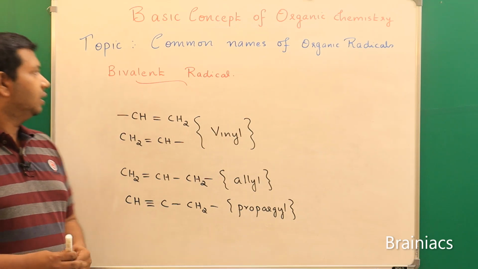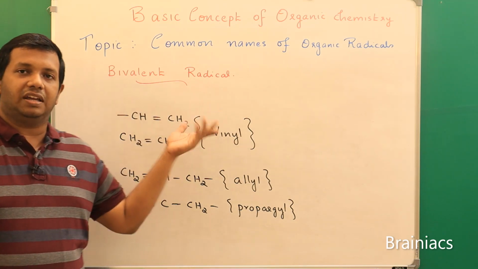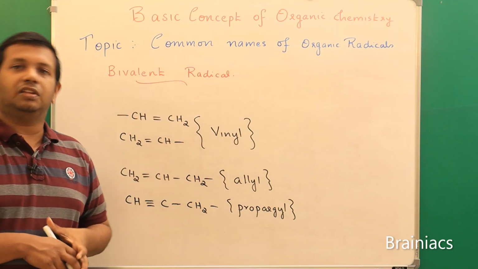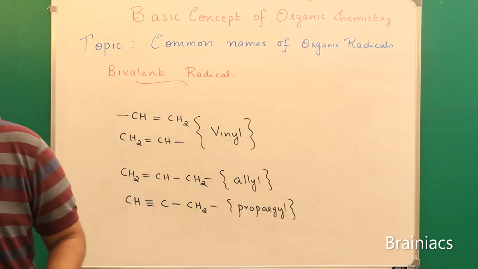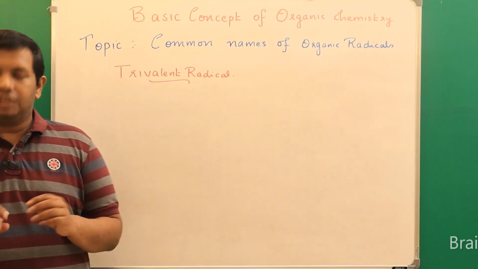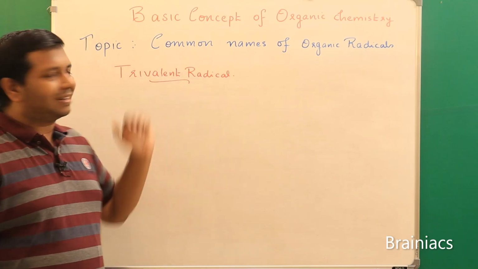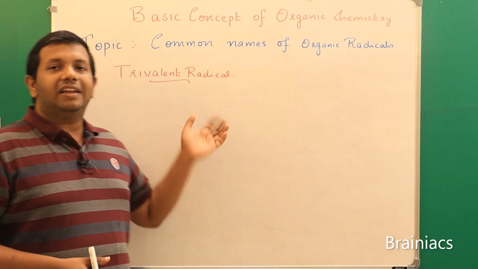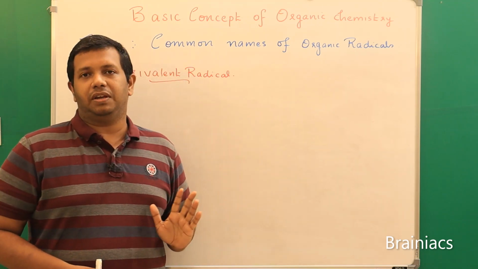So next we will see what a trivalent radical is and its way of naming, and some aromatic radicals also, which are very important. What is basically a trivalent radical? In a trivalent radical, 3 hydrogen atoms are replaced, correct?